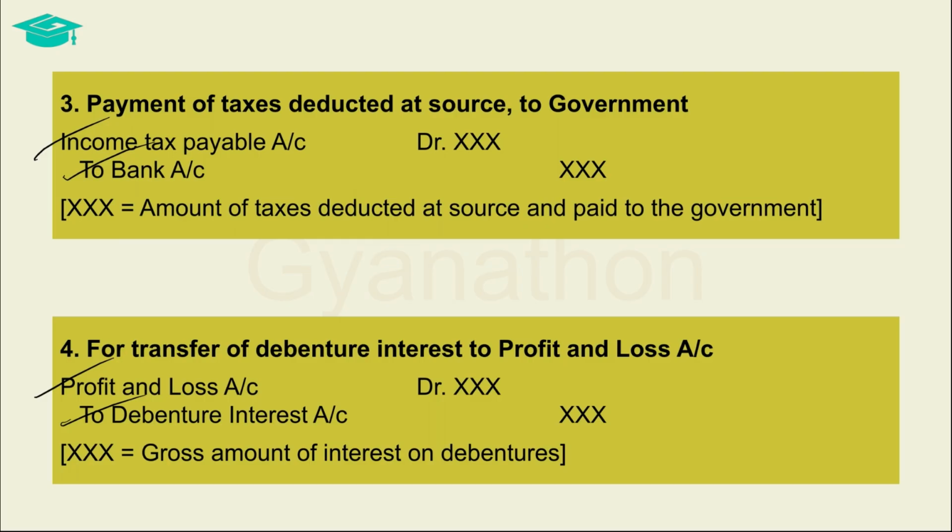Profit and loss account is debited since debenture interest is a charge against the profits. The debenture interest account is credited since it carries a debit balance that was created while recording the interest due, and giving a credit offsets such debit balance and closes the account.